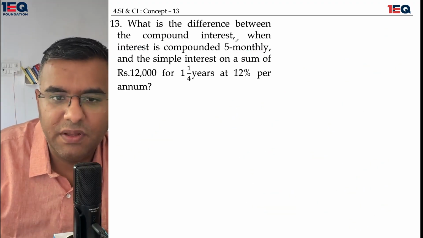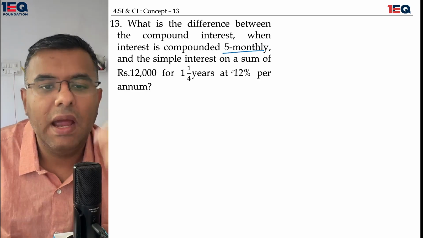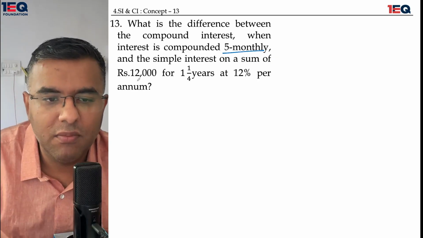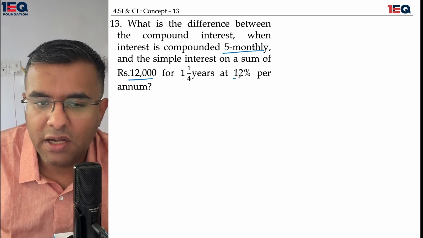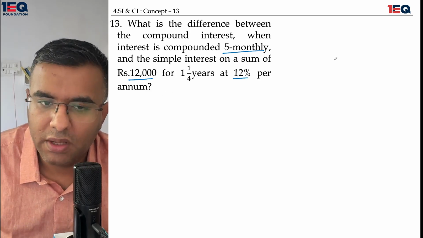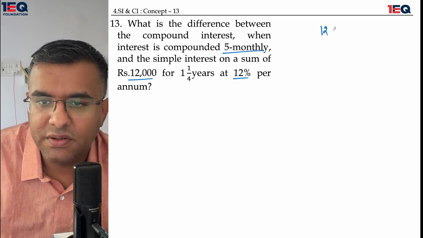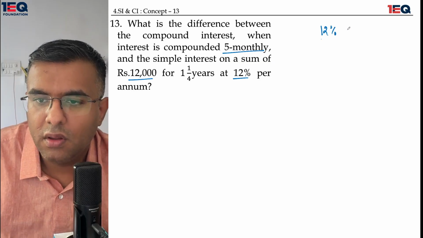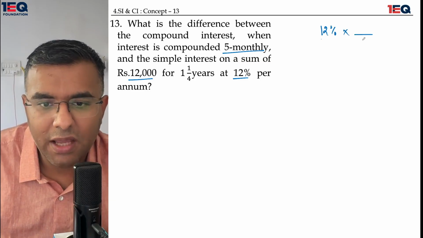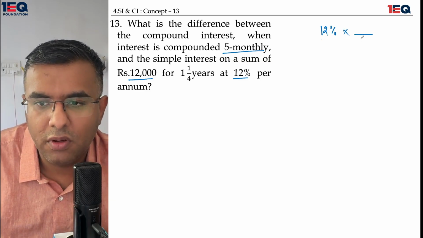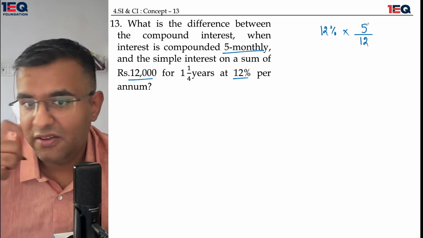What is the difference between the compound interest, when the interest is compounded 5 monthly, and the simple interest on a sum of 12,000 for 1 by 4 years at 12% per annum? Okay. Firstly, there is a 12% interest against the time. The total number of months is 12, and the cycle we are talking about is 5 months.